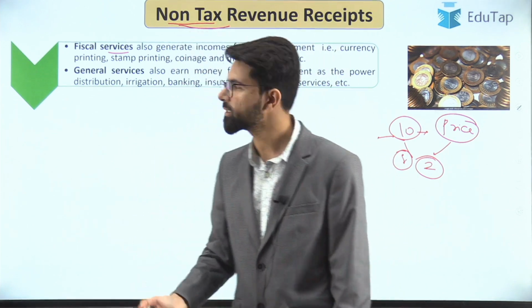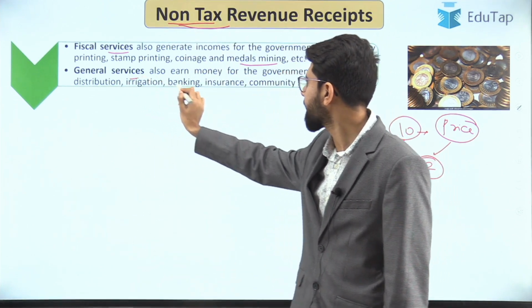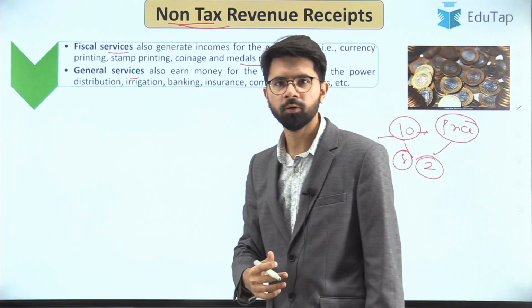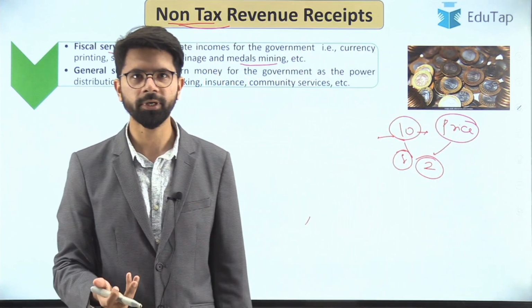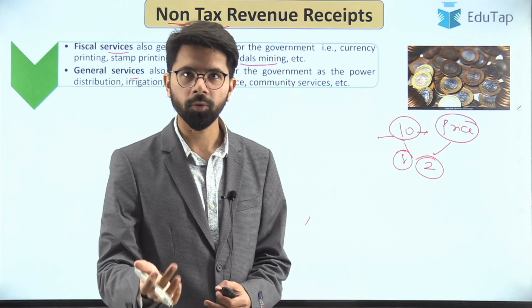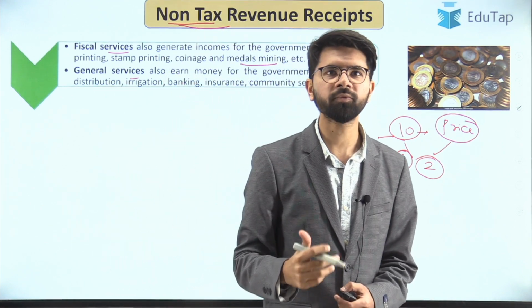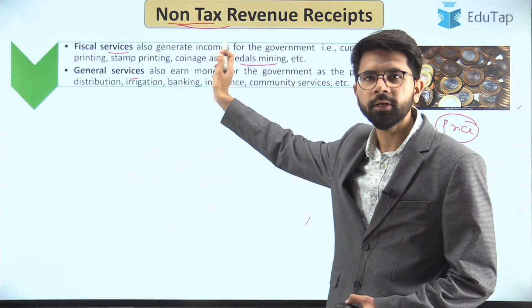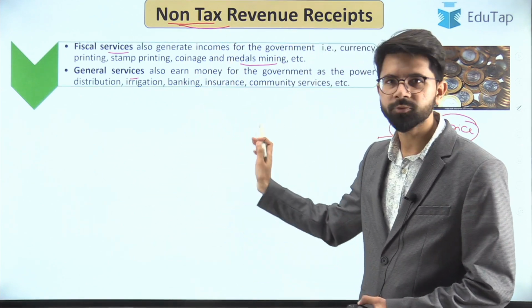And now let us look at the general services, such as banking and insurance companies. Suppose any company wants to incorporate a bank, then all the registration fees that one has to give to the government, that is also part of the income of the government, which is a part of non-tax revenue receipts. I hope that is very much clear.